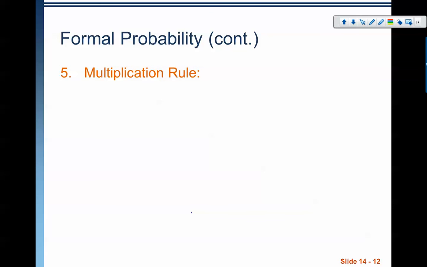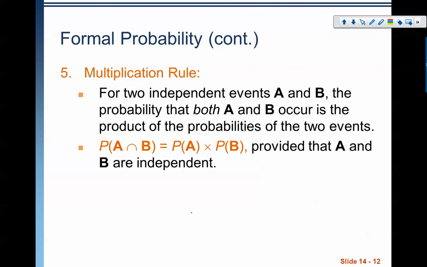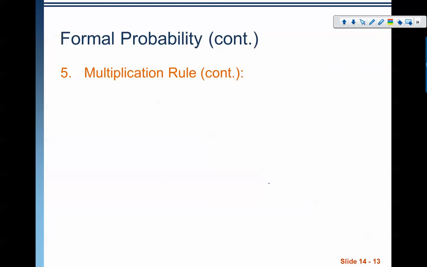Finally, let's talk about the multiplication rule before we do some examples. For two independent events, events that don't influence each other, A and B, the probability that both A and B occur is the product of the probabilities of the two events. So P of A and B is P of A times P of B. And again, that's provided that they are independent, which is not always a safe assumption to make. But if they are, P of A times P of B gives you P of A and B.